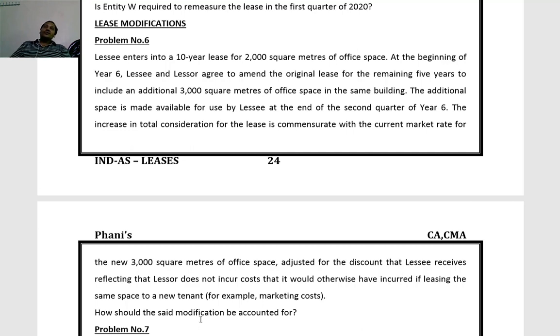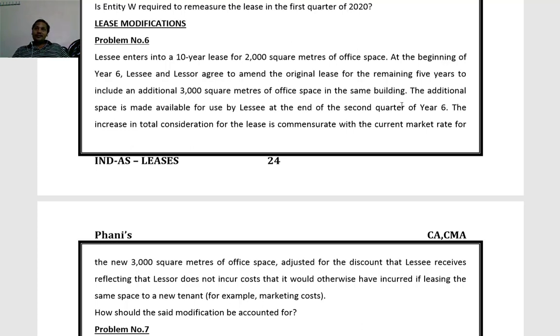Now, we will go through the facts of the question. The original lease is for a period of 10 years, for 2000 square meters. At the beginning of the 6th year, after completion of 5 years, both lessor and lessee agreed to amend the original lease for the remaining 5 years to include 3000 square meters of office space, that is an increase in scope.